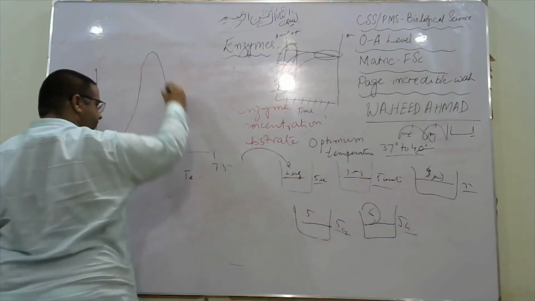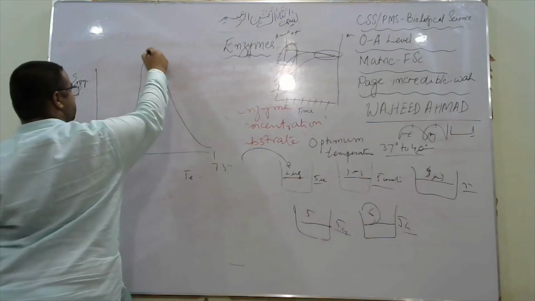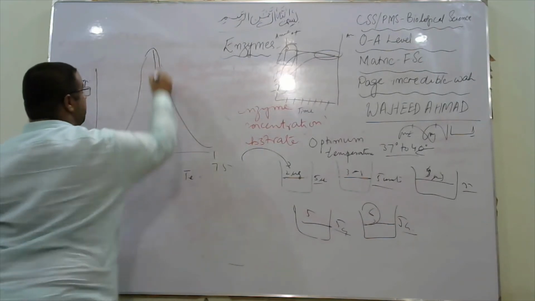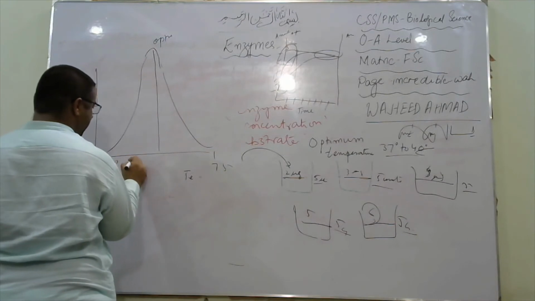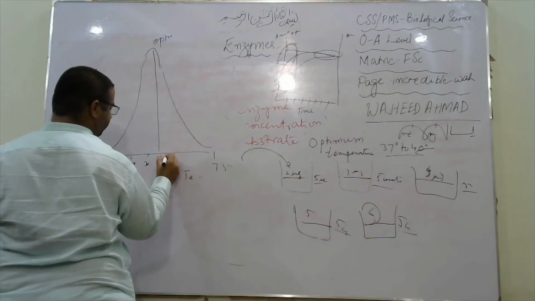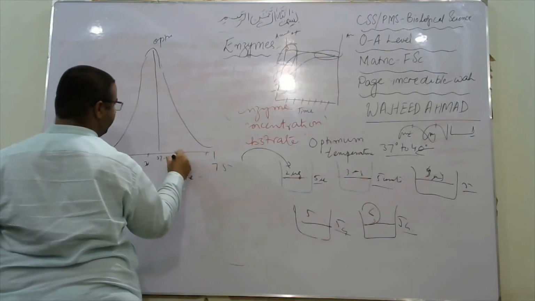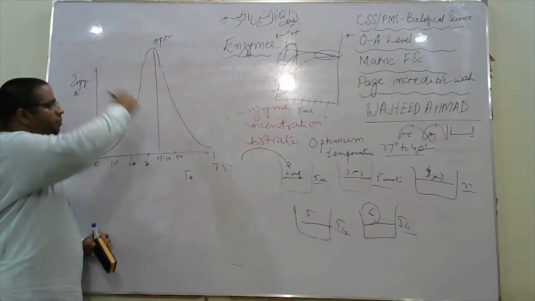This is the graph. This is the optimum activity, the highest activity. So 0, 10, 20, 30, 37, then 37 to 40, and 50. This is the graph, and this is the optimum temperature.